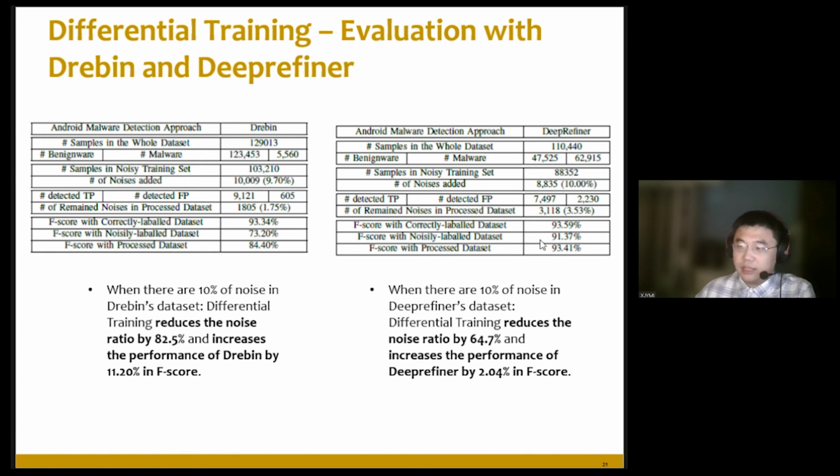It is also shown that even when its original F-score on the ground truth dataset is not as high as the other two, we can still detect and reduce the majority of noises in this dataset and increase the performance to make it closer to its real performance on the ground truth dataset.